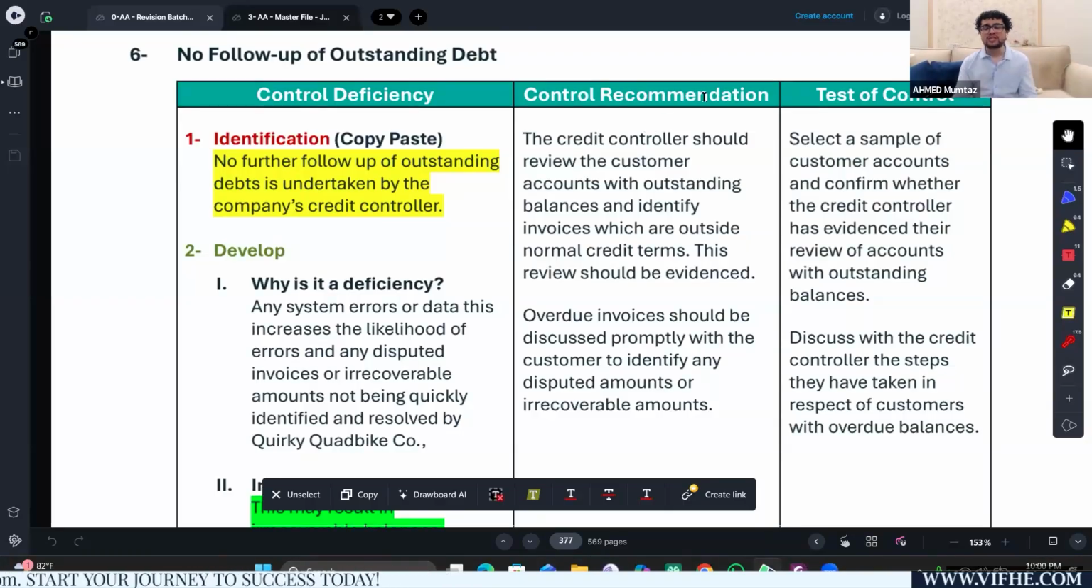So what would be the test of control? Simply, you can have a discussion with the credit controller and ask him what steps they have undertaken with respect to those customers which have an overdue balance. See his progress. Get to know what actions he has taken, whether the credit limit is being reviewed, whether further business has been ceased. So you need to have a discussion with the credit controller and need to know everything about it.